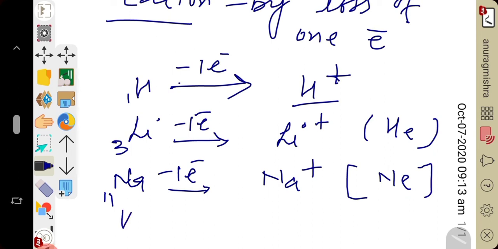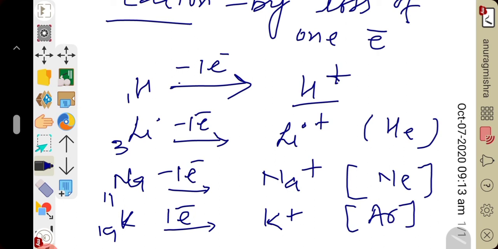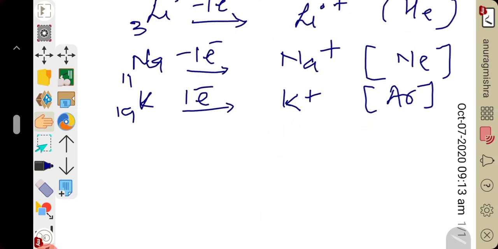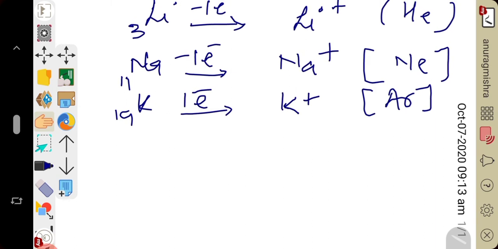Similarly, potassium can also lose 1 electron to form K plus. The electronic configuration of K plus is the same as that of the nearest noble gas, argon. In this way, they become stable. So hydrogen as well as alkali metals can lose an electron to form positively charged ions, that is cations. So you got one more similarity. Now come to point number 5.